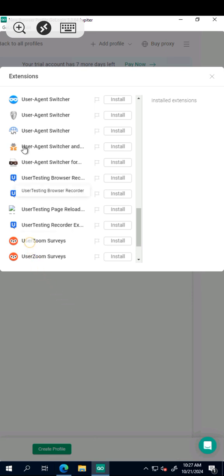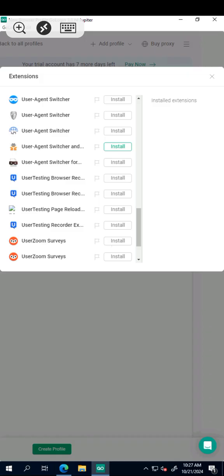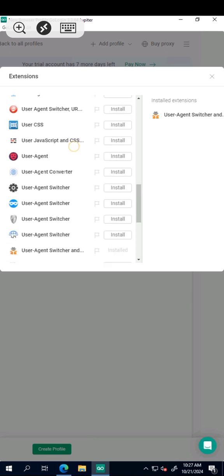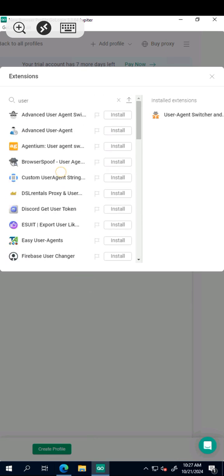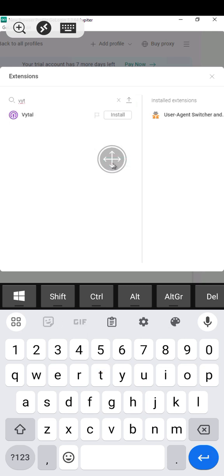This particular user agent, can you see this particular one? So that's the user agent I'll be using. I will click on it to install that user agent. That's the first thing you are installing. Then the second thing you'll be installing, which will also help you to determine what we are doing, is the VYT. You just type VYT, then you install that one as well. Those are the two extensions I'll be talking about.